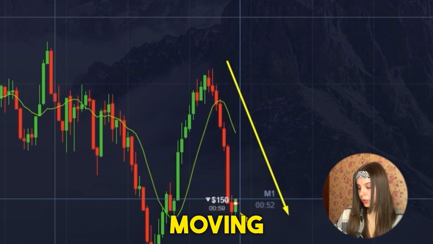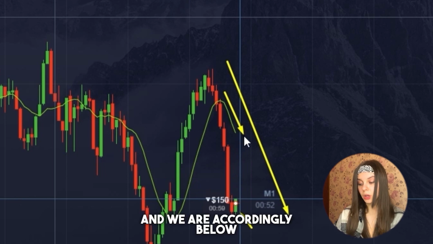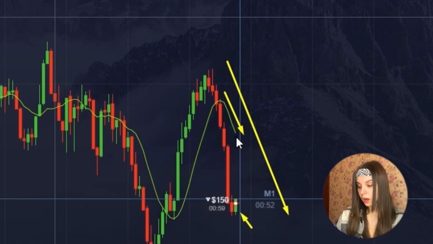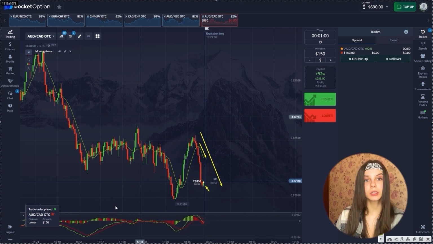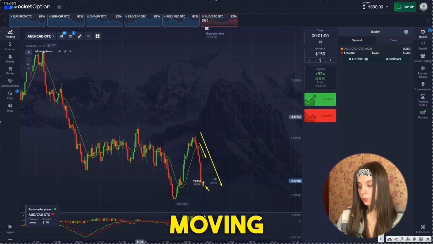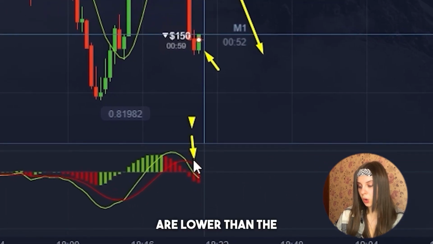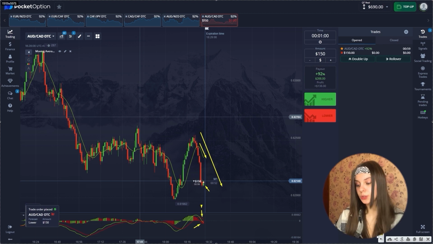So according to the moving average indicator, we also see that the moving average is directed downward, and we are accordingly below the moving average. Then we look at the MACD indicator, and we can observe the same situation, where the red moving one prevails and the bars are lower than the moving ones themselves. Let's watch the chart.